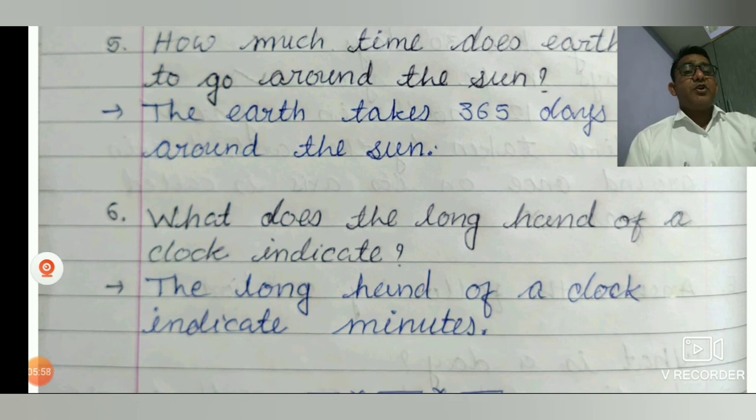Number 6, what does the long hand of a clock indicate? The long hand of the clock indicates the minute. Which hand runs the fastest in the clock? The second hand. And which is the shortest hand in the clock? The shortest hand is the hour hand.